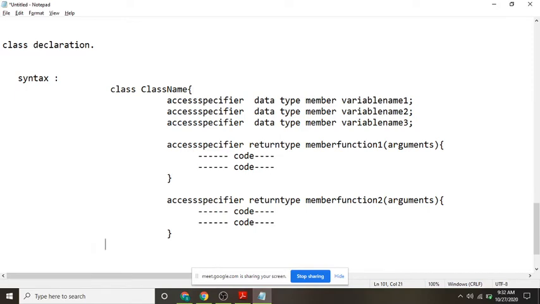So this is the syntax. Note down the syntax in your notes, everybody.